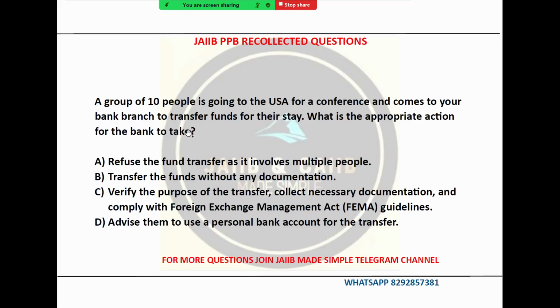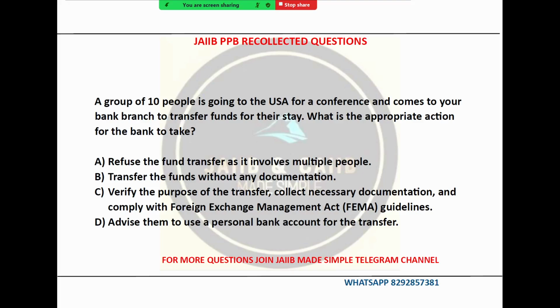Now, a group of 10 people is going to the USA for a conference and comes to your bank branch to transfer funds for their stay. What is the appropriate action for the bank to take? Very good question. A group of 10 people comes to your branch and requests you to transfer funds for their stay. So what action will you take? When a group of people approaches a bank to transfer funds, the bank has a crucial role.